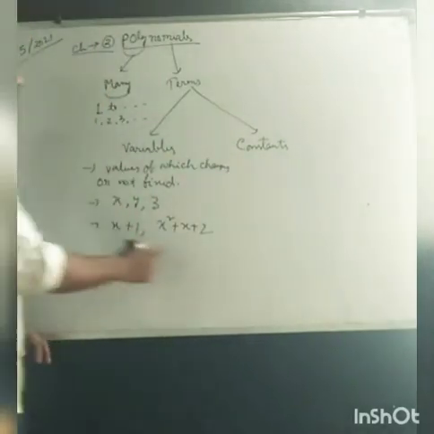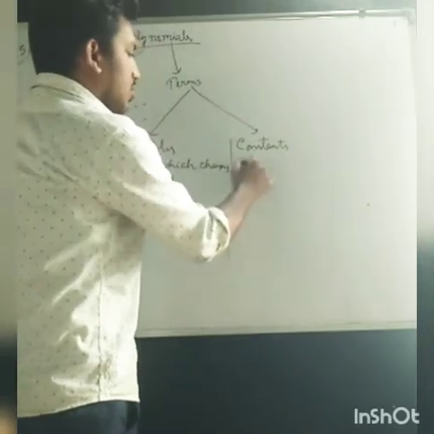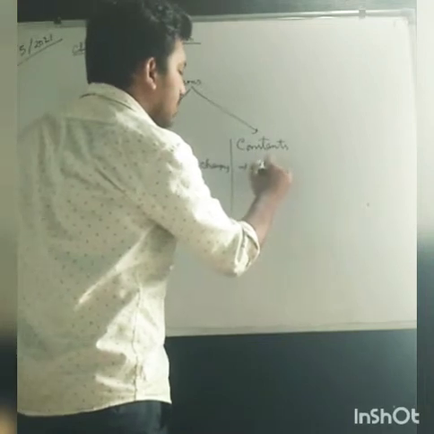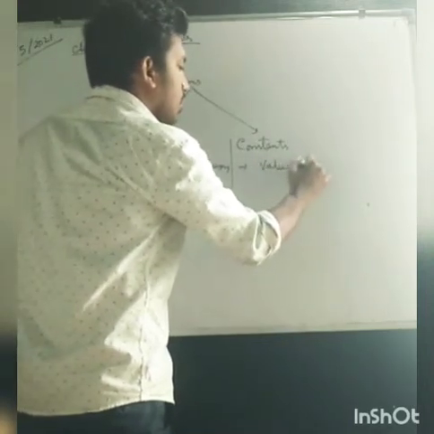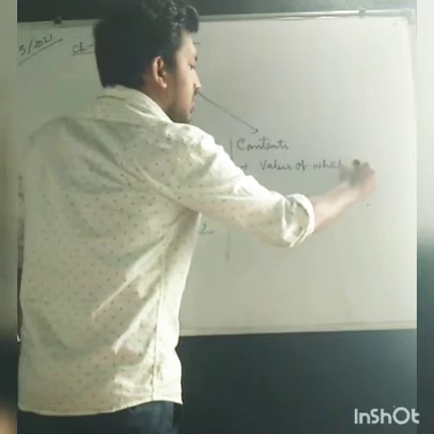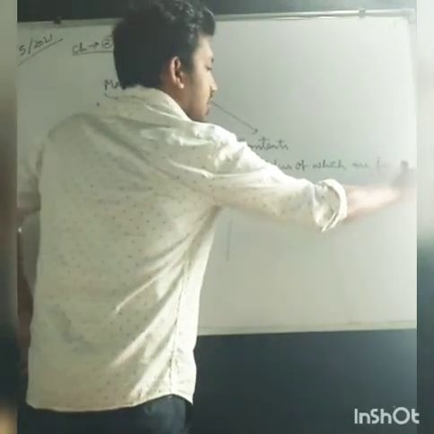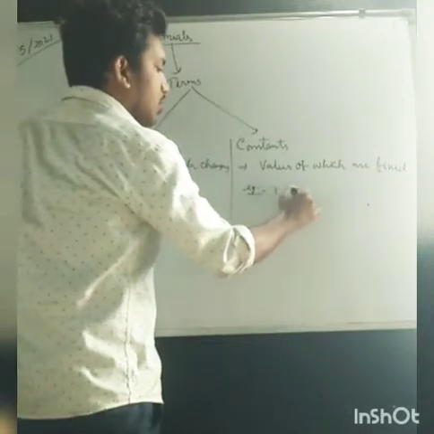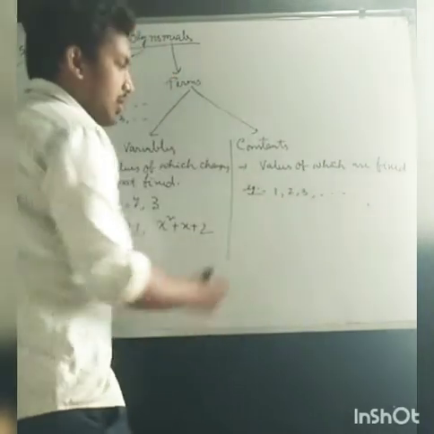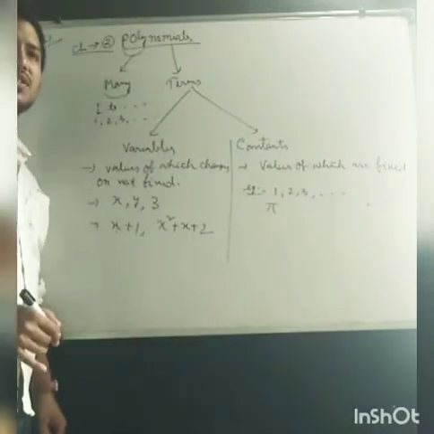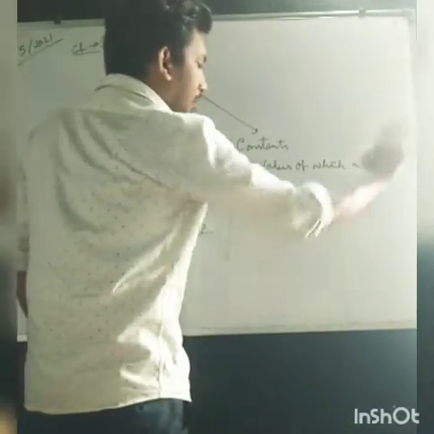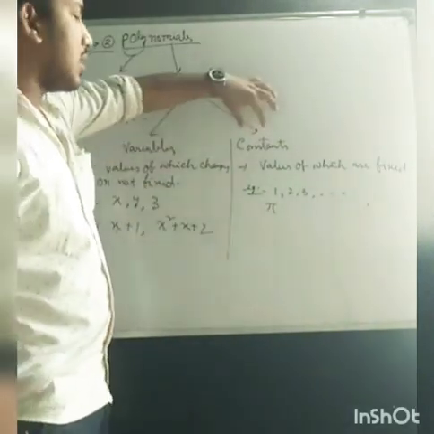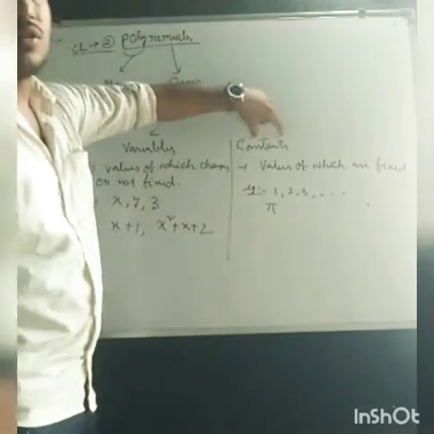And constants are the factors, numbers or terms whose values are fixed. For example, 1, 2, 3, or pi; the value of pi is fixed. All numbers lie in the constant category.